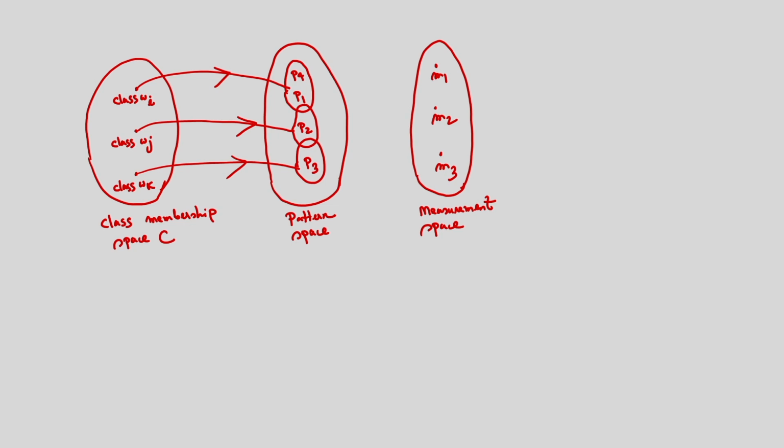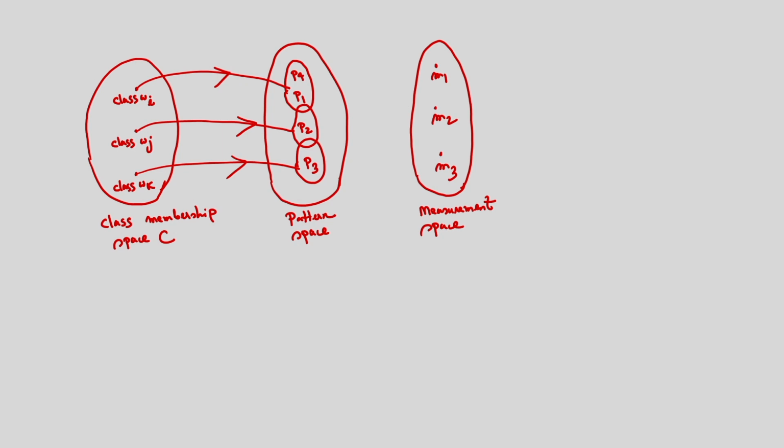This is the mapping I am considering. So here you see, corresponding to the class Wi, I have 2 patterns, P1 and P4. Corresponding to the class Wj, I have the pattern P2. Corresponding to the class Wk, I have the pattern P3. And you can see here the patterns of different classes may overlap. Why is it overlapping? Because the patterns of different classes may share common attributes. So that is why it is overlapping.